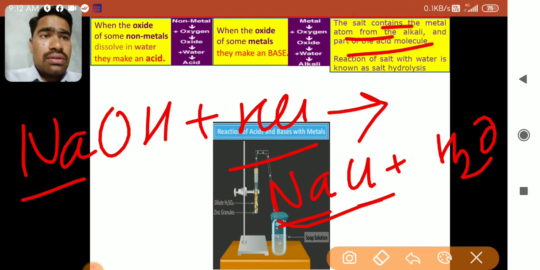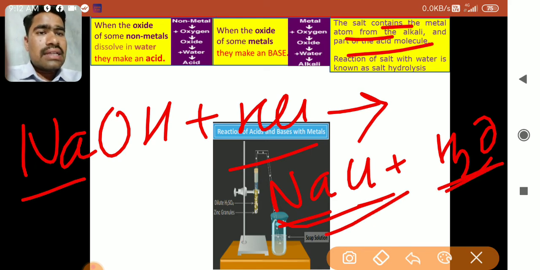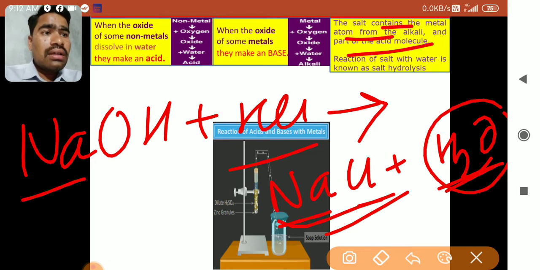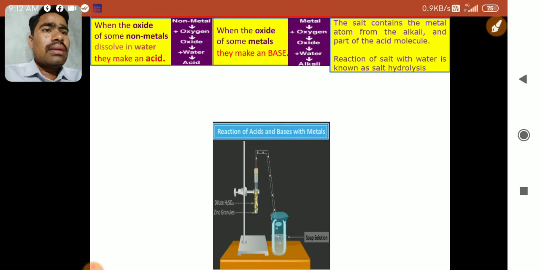The reaction of salt with water is known as salt hydrolysis. The water which is present in the NaCl remains as water of crystallization. As this water remains in the salt, that is called water of crystallization. Recently we did an activity, the formation of crystals. In that, this water acts as water of crystallization. That water helps in the dissolution of these crystals and also helps in making the crystals.